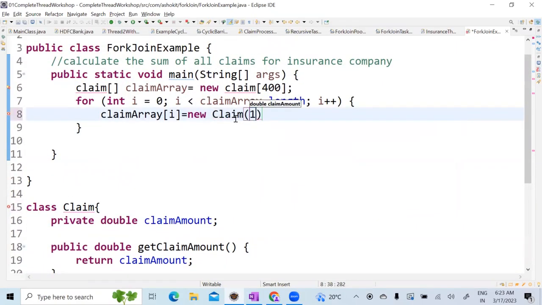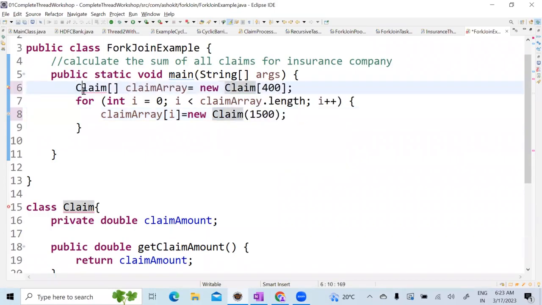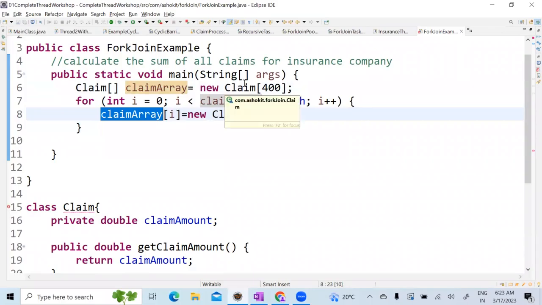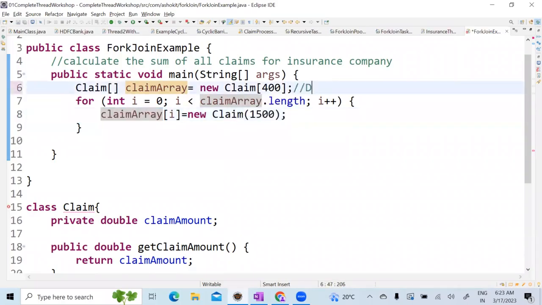So, I'm assuming that each claim has been settled for 1,500 rupees. Okay, for time being. Generally, each claim will have a different amount, but I'm assuming 1,500. Done. Can I say that I have the data ready, correct? How do you get this claim data generally? In a real-time application, you have to write a database query and get it, correct? But for time being, we are hard coding because we do not have that capability of database. Okay, now I have the data set ready.